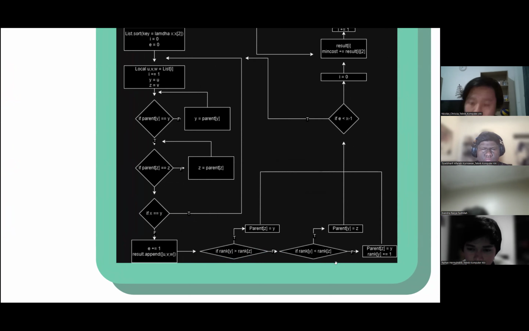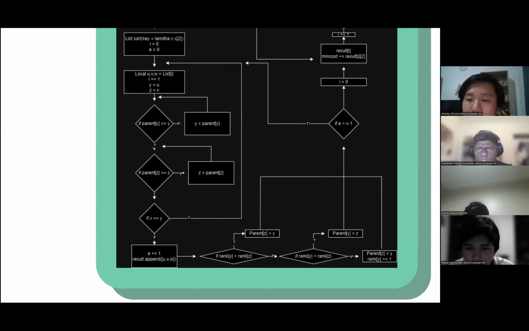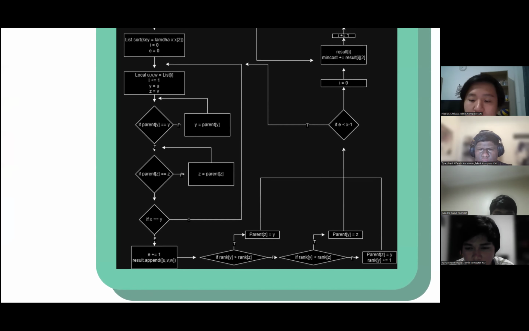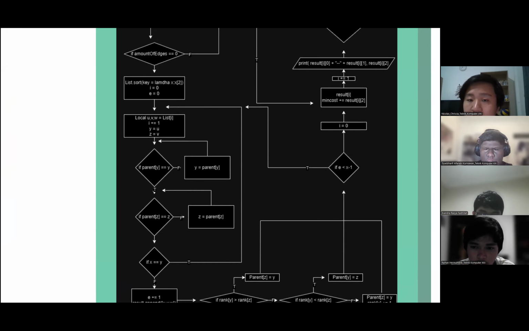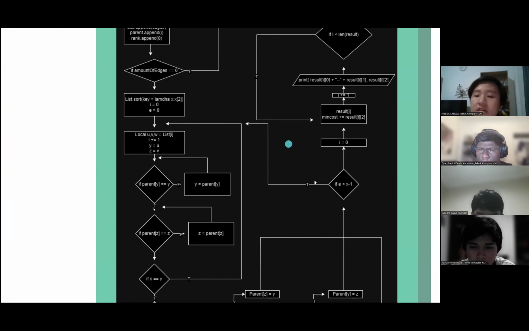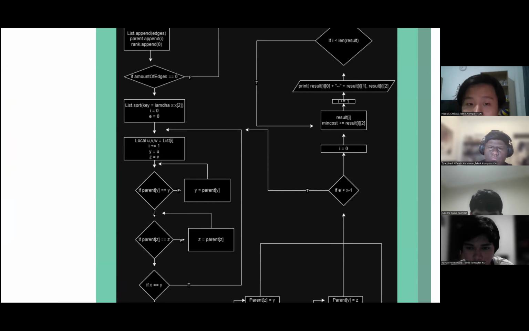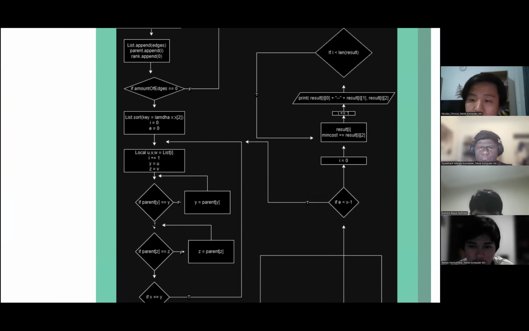In that check, you can split into two ways: parent y equals z and parent z equals y, and rank y plus equals 1. And then continue to the check on e and x minus 1. You can go back to the list sort or continue to i equals 0.